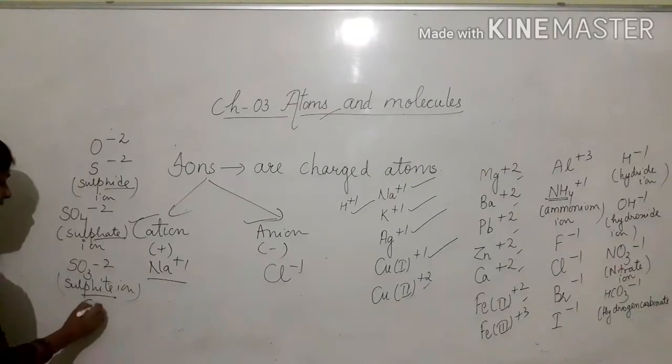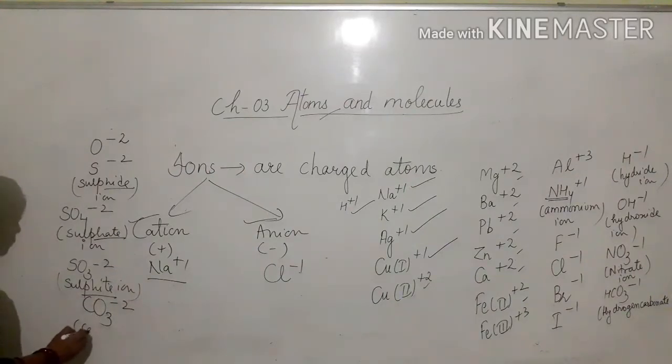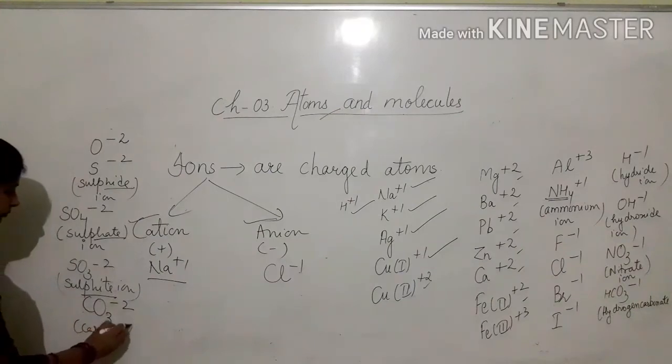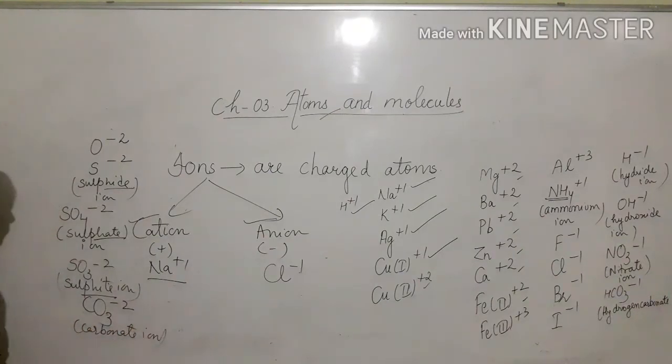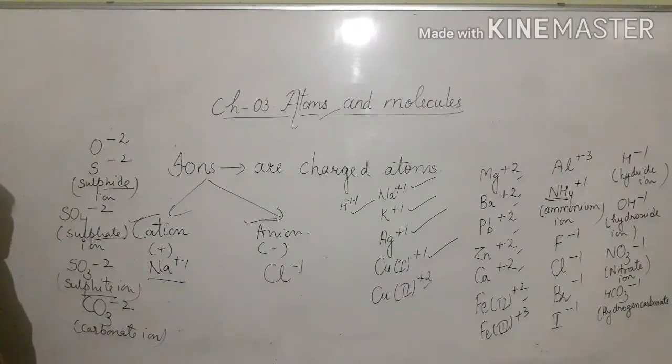Okay, then carbonate ion CO3 minus 2. So you can see oxide ion O minus 2, sulfide ion S minus 2, sulfate ion SO4 minus 2, sulfite ion SO3 minus 2, carbonate ion CO3 minus 2. These ions have minus 2 or negative 2 charge.